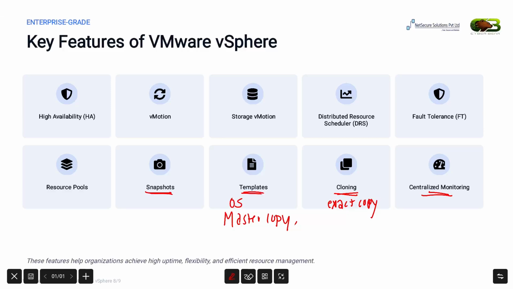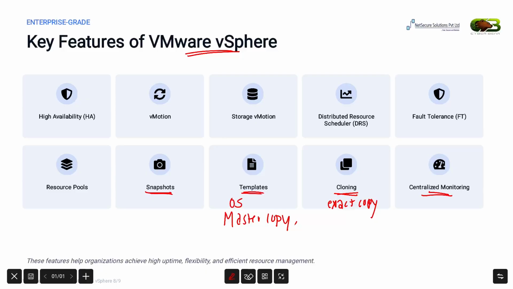As we can see, VMware vSphere is much more than just creating virtual machines. It provides powerful enterprise features that improve availability, simplify management, optimize resources, and ensure business continuity. In the upcoming sessions of the course, we'll explore each of these features in detail with practical demonstrations.